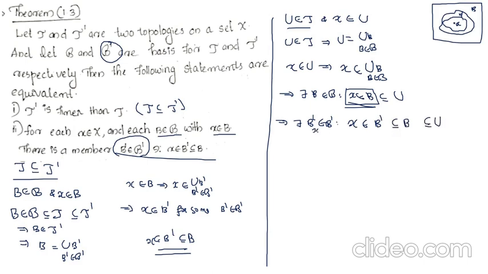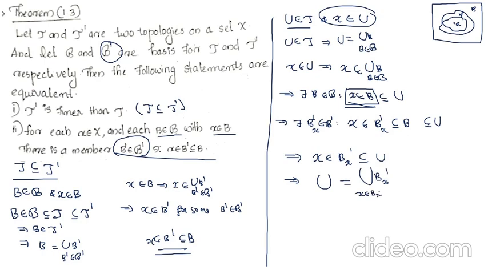We can take, instead of B dash, we can take Bx dash. Okay, let X belongs to Bx dash subset of B, which is a subset of U. That is, we can write X belongs to Bx dash, which is a subset of U. That means if we take any element from U, we get a basis member Bx dash from B dash such that X belongs to Bx dash subset of U. Or we can write U as union of those members Bx dash with X belongs to Bx dash, where actually Bx dash is a member of B dash.